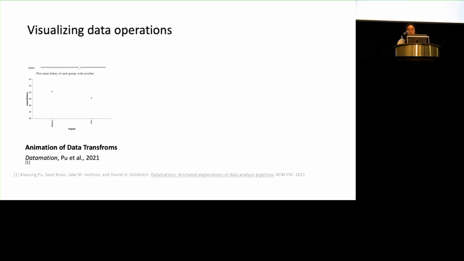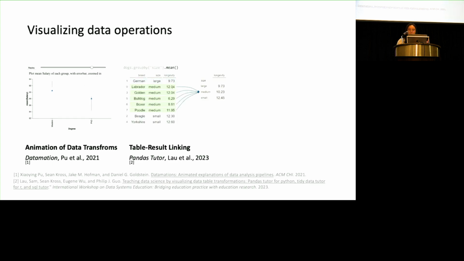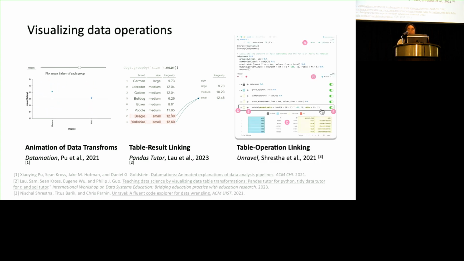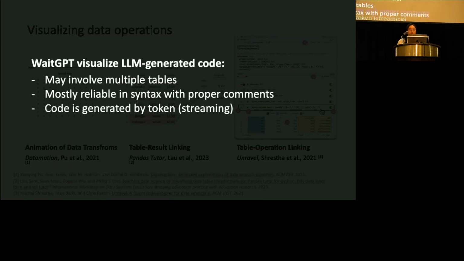And you may be aware of some excellent works in code visualization or data script visualization, like Datamation that shows the change of data, and Pandas Tutor that links operation with the results table. And Unravel allows step-by-step examination during user interactions of individual code cells. But WaitGPT targets LLM-generated code, which has some new features. One, it may involve multiple tables. That's not a quite common assumption in previous works.